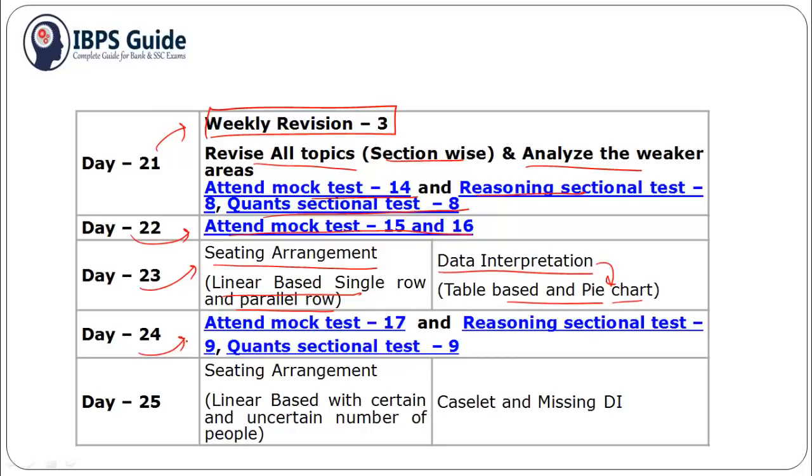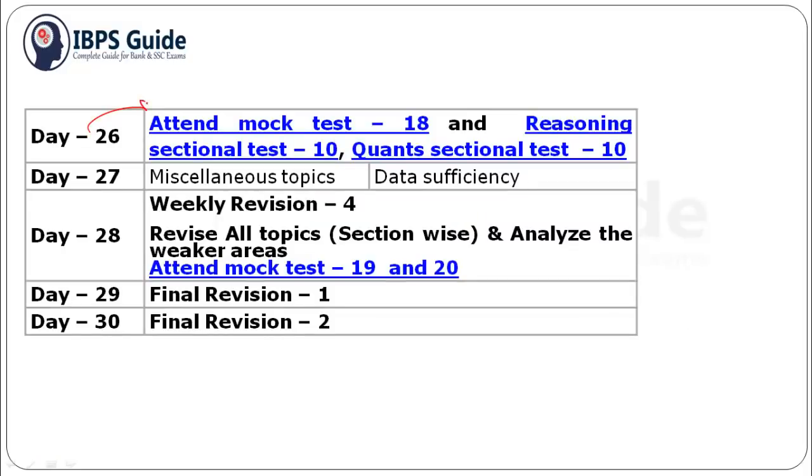Day 24, you can attend mock test 17 and reasoning sectional test 9 and quant sectional test 9. And day 25, you can practice seating arrangement linear based with certain and uncertain number of persons. For quant you can also practice caselet and missing DI on day 25. On day 26, you should attend mock test 18 and reasoning sectional test 10 and quant sectional test 10. And day 27, you should practice miscellaneous topics of reasoning ability and data sufficiency related to the quant section.